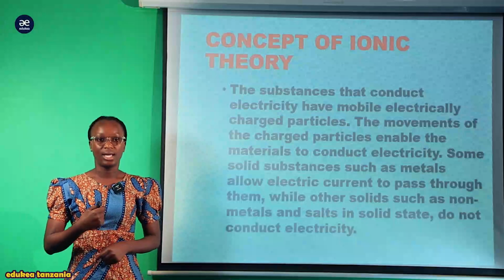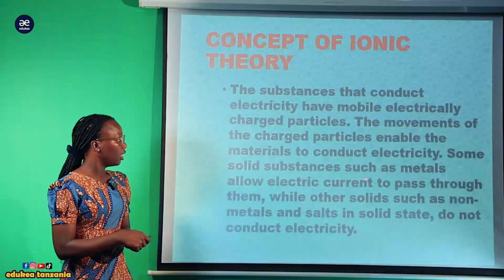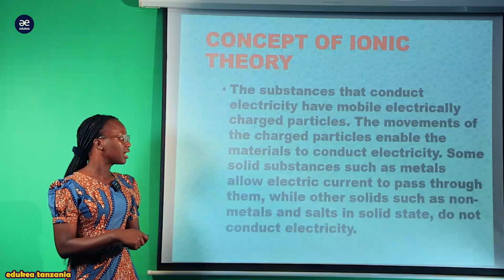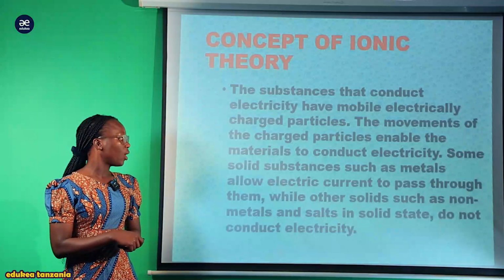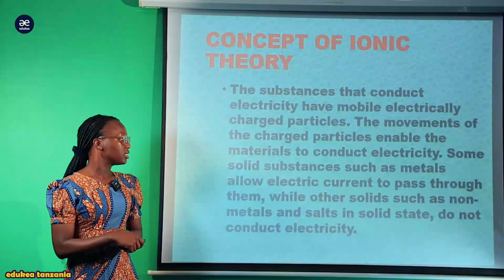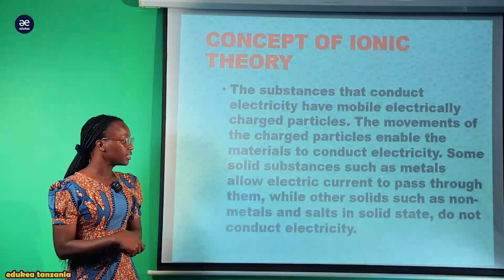Some solid substances such as metals allow electric current to pass through them, while other solids such as non-metals and salts in solid state do not conduct electricity.